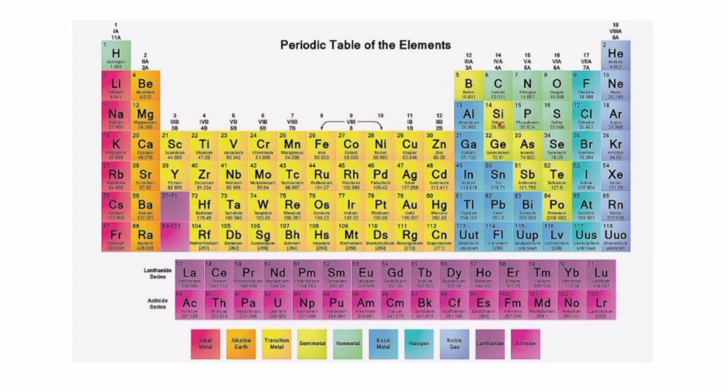We have these two series which have been placed at the bottom of the periodic table. These are called F block elements. Actually, the place for this line is over there, and for this is here. So still we have the 7 periods, 2, 3, 4, 5, 6, 7, and there are 18 groups. Is it clear? So now let me tell you that these are called noble gases.